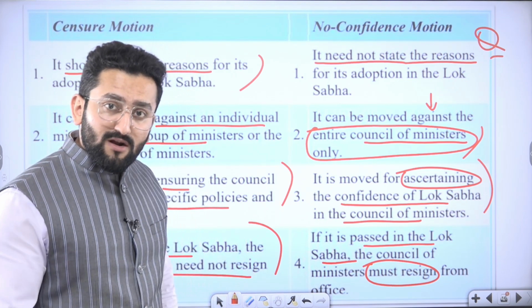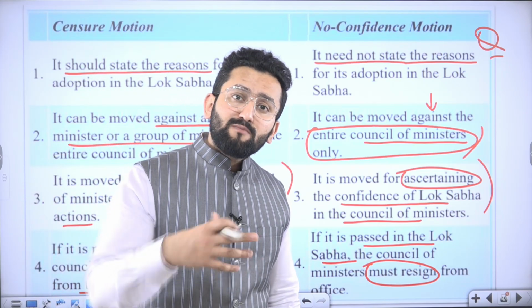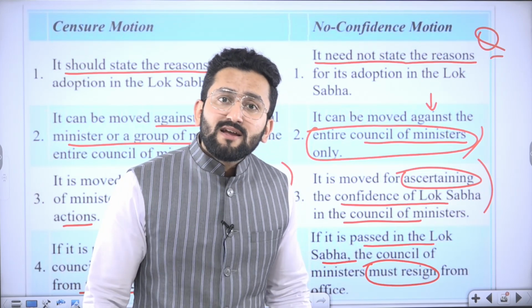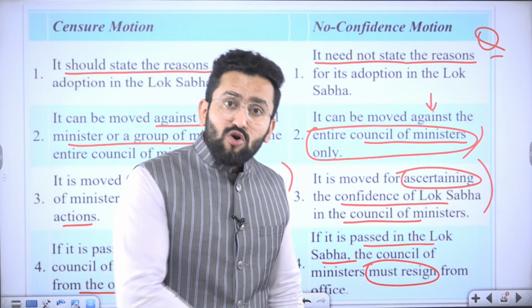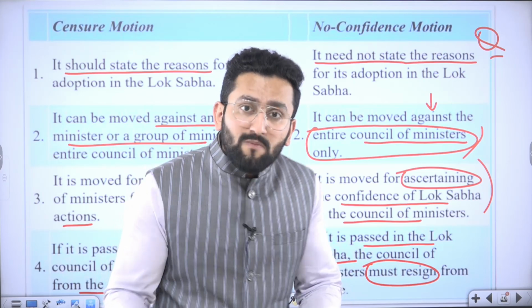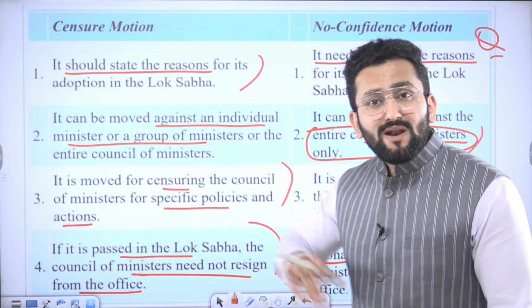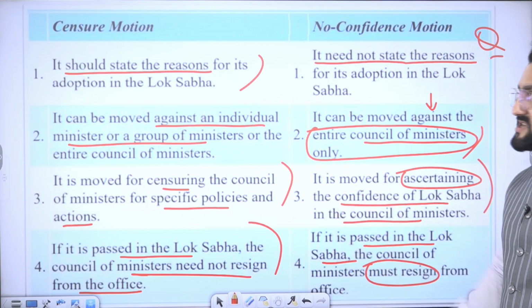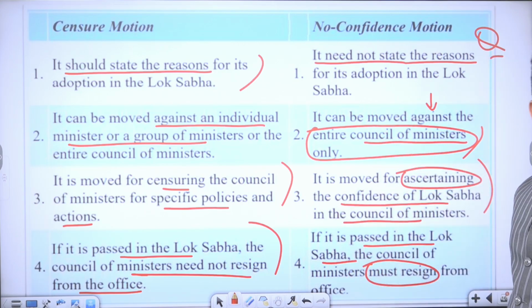Because this current government was made because more than 50% of the total seats in the Lok Sabha belong to this particular party. And if a no confidence motion is getting passed, it means their own people are not their own people now, right? So this is the analysis, or you can say the difference, between censure and no confidence. Clear?